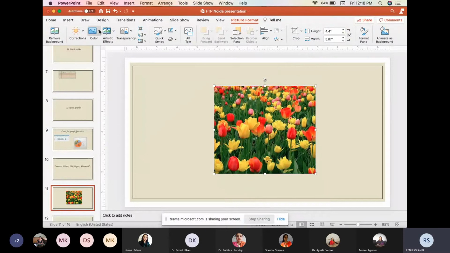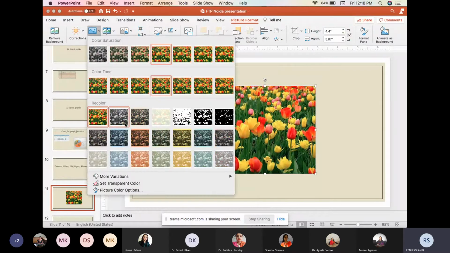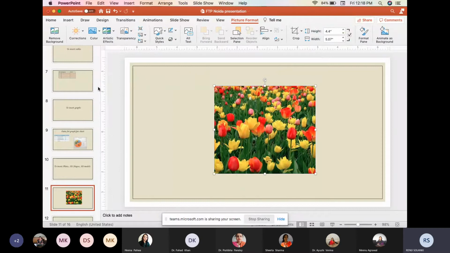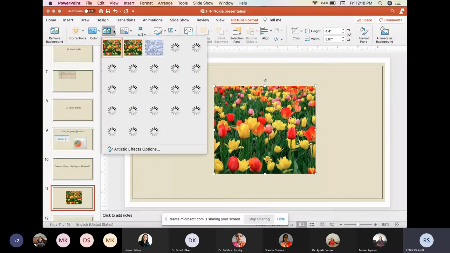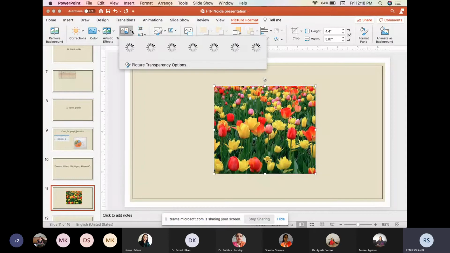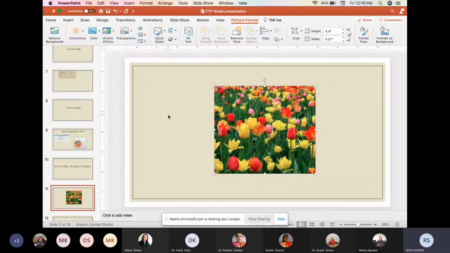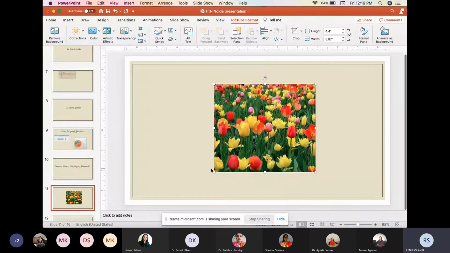Then we can change the color of the picture from here. We can choose any color of our interest. We can add artistic effects to this picture. We can increase the contrast of the picture. So there are so many options available for formatting the pictures. So this is about inserting the pictures.